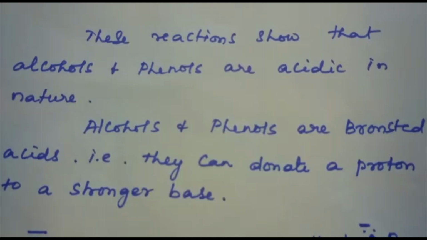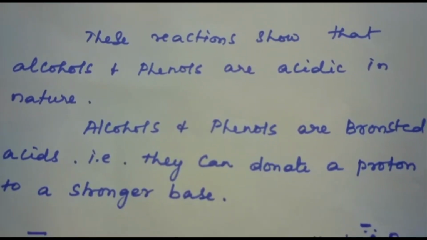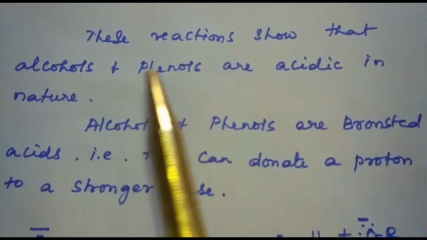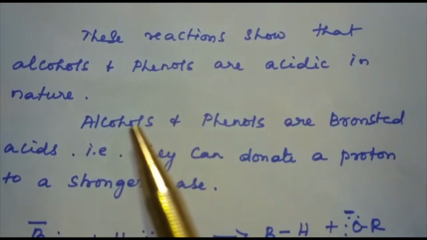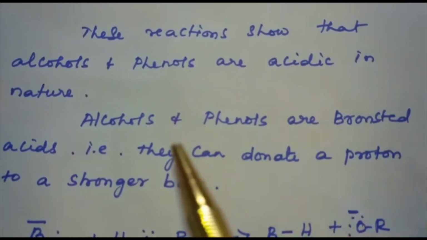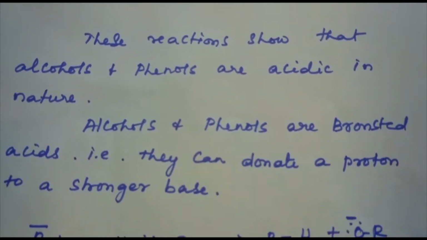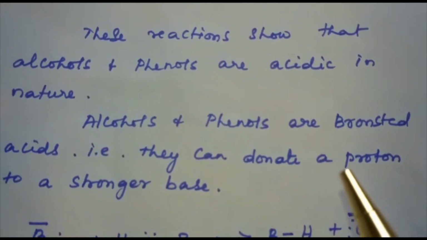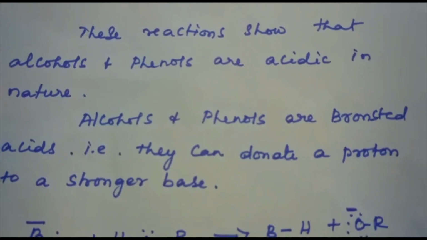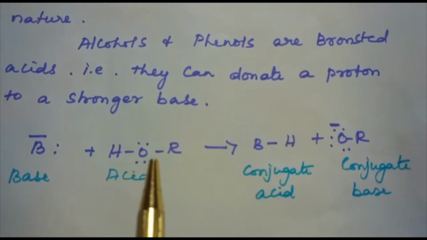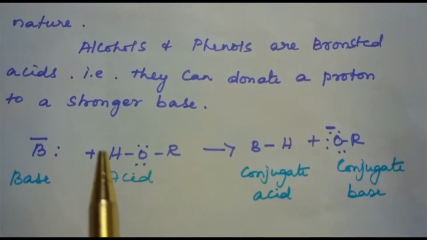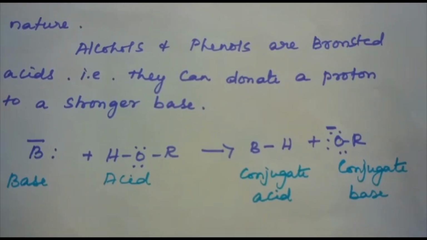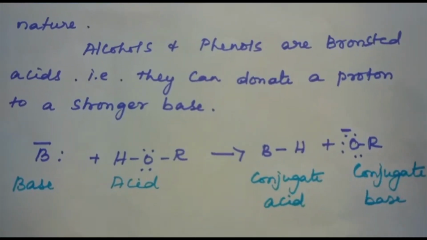So, the reactions of alcohols and phenols with active metals such as sodium and aluminium show that alcohols and phenols are acidic in nature. In fact, alcohols and phenols are Bronsted acids. They have the tendency to donate a proton to a stronger base. Here you see, alcohols can donate a proton to a stronger base to become the alkoxide ion.